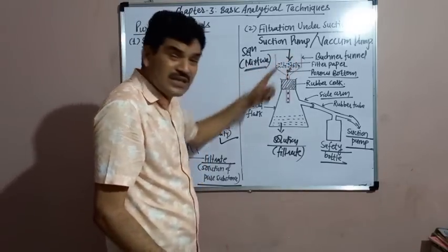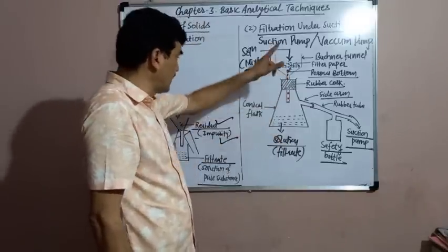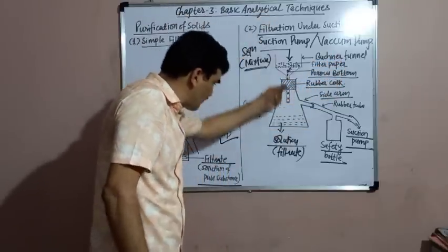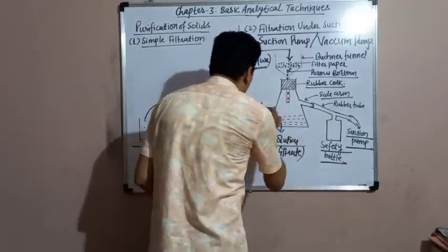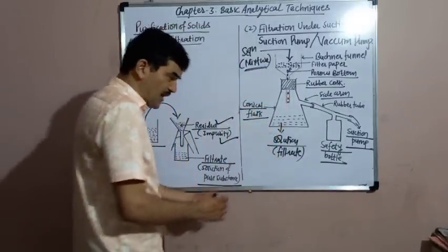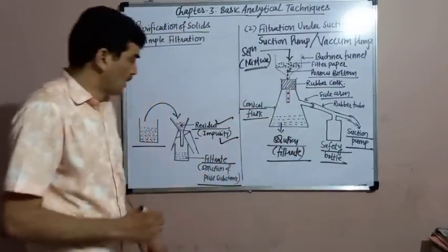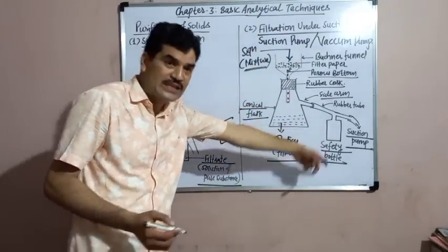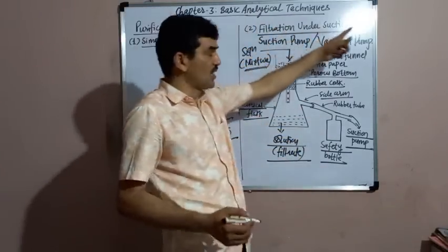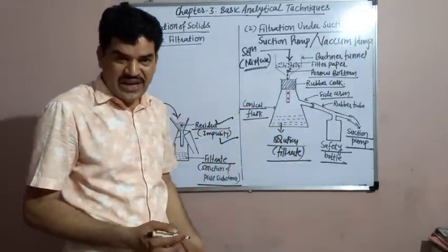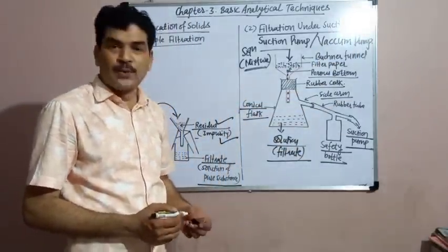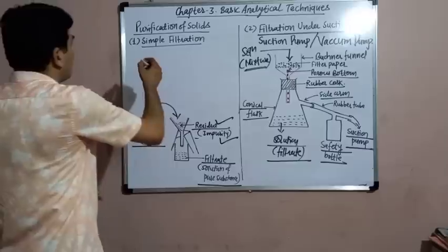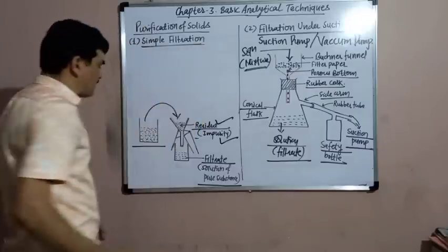The solid, insoluble particles get collected on the filter paper in the Buchner funnel, while the solution flows down and is collected at the bottom of the conical flask. In this way, we get the filtrate, totally free from insoluble impurities. This is filtration under suction, which makes the process very rapid and efficient, and we can separate the impurities from the substance.